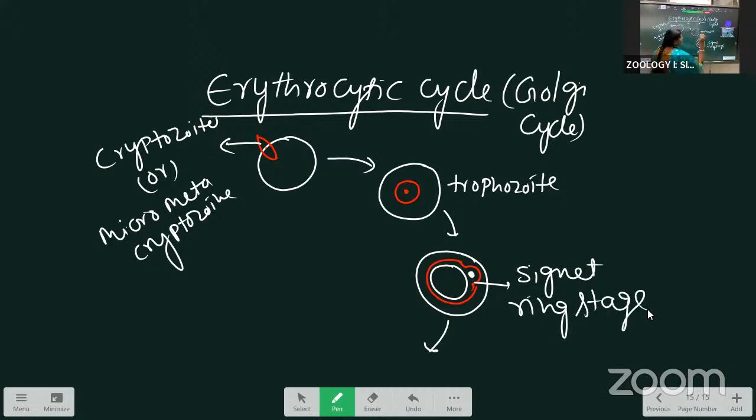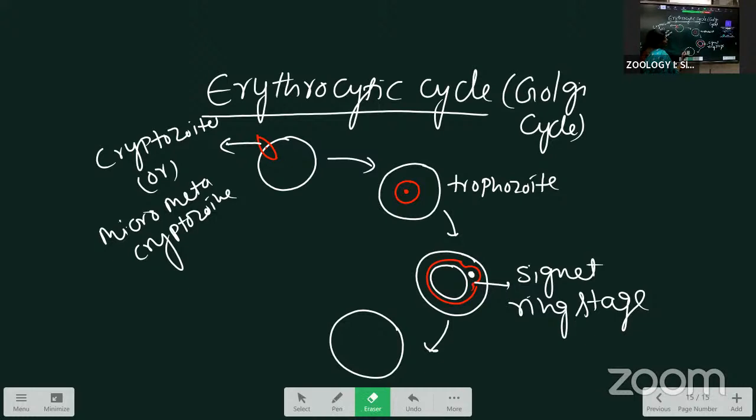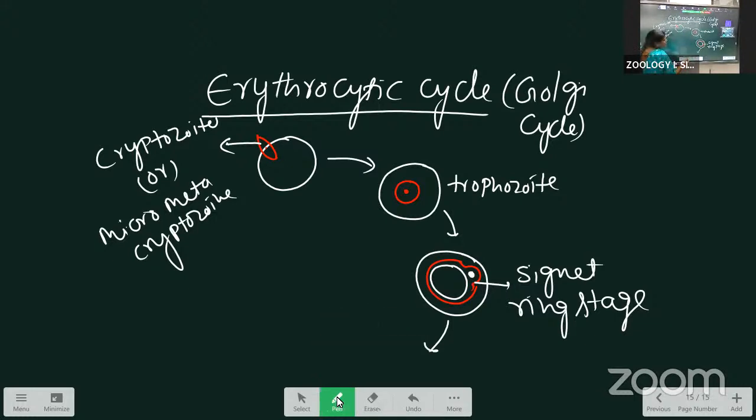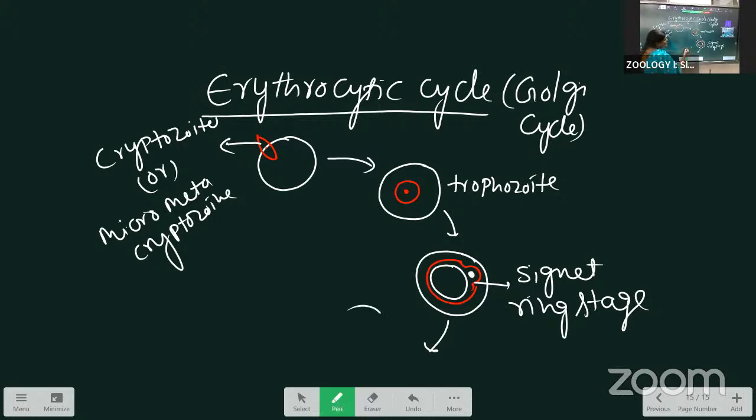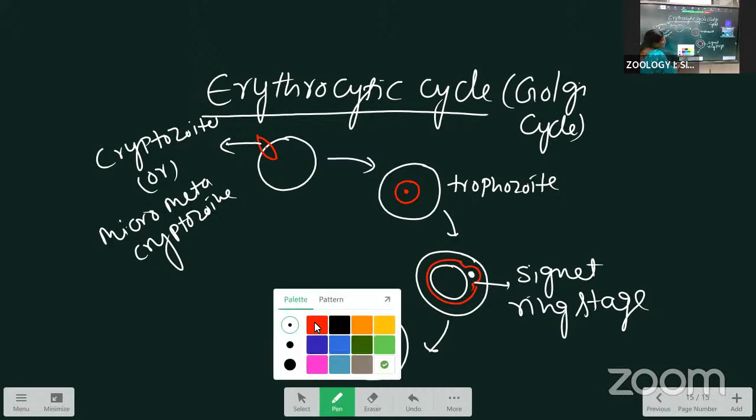After the signet ring stage, they lose the vacuole and form pseudopodia. Comparatively, this one is drawn larger, because they are double in size. At this stage, hypertrophy occurs and they become double in size.